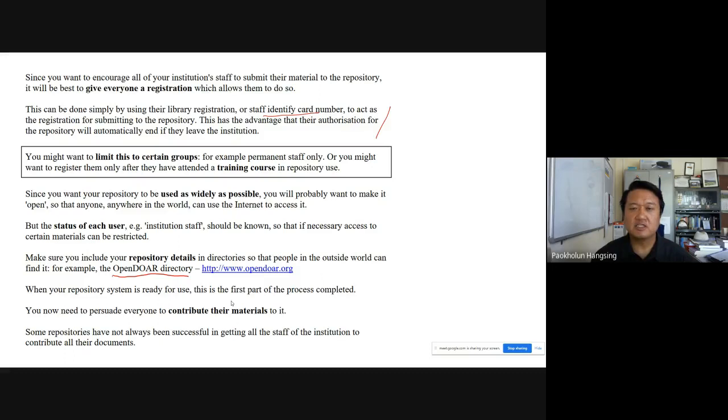Because the difference between a preprint and a published material is that a preprint is written by the author. No one else has contributed to it. It's only the author. So in most cases, the author will be a member of the institution, if, of course, they don't collaborate with other members outside of the institution. So basically, it will be their material.